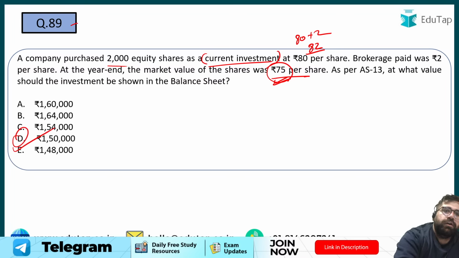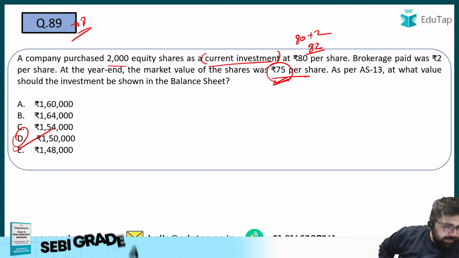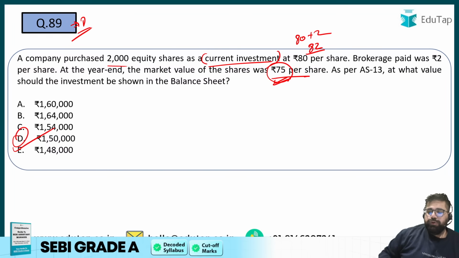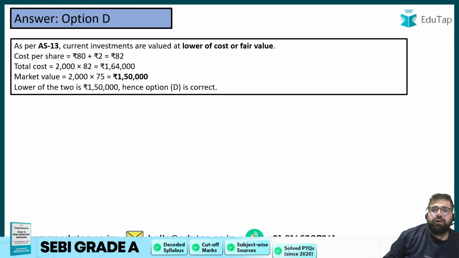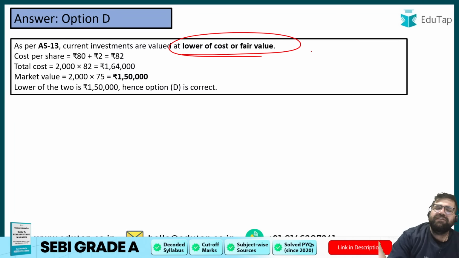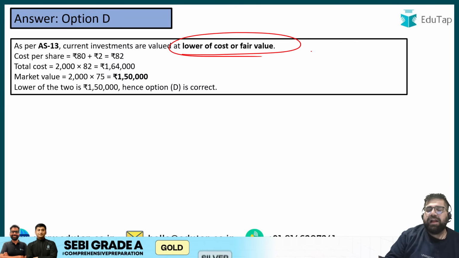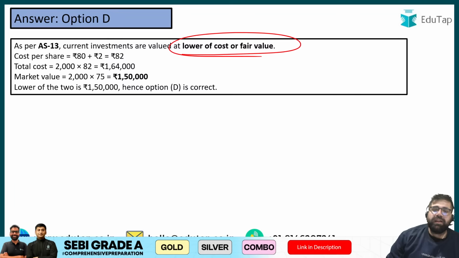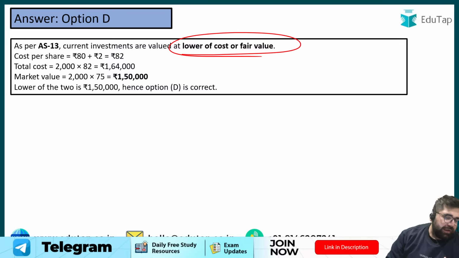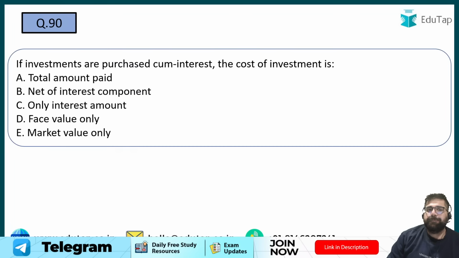D for Dholak or D for Dehradun. Okay. 89th will be D. You have to record at the lower of cost or fair value. Fair value is based on the price of the market at that moment. Okay, but in my long-term investments, I will be recording at cost only and I will ignore all the temporary. I will only take the permanent fall, not temporary.